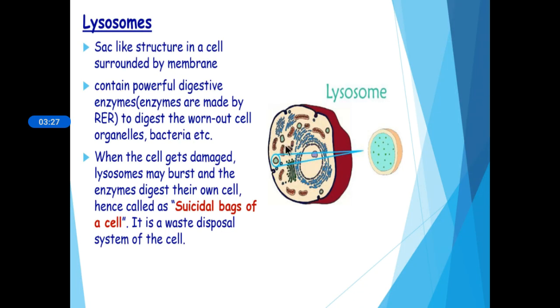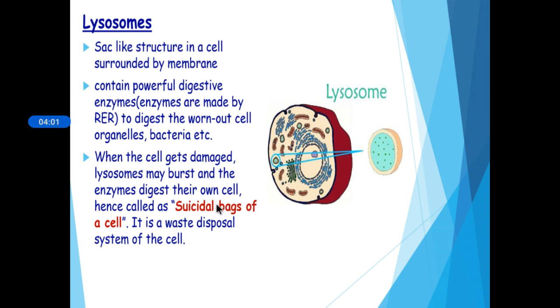The main function of this lysosome is clearing of waste. So they are known as the waste disposal system of a cell. It helps to keep the cell clean by digesting all the foreign materials or unwanted materials or waste. How is it helping to clear waste? The lysosome has digestive enzymes in them. Powerful digestive enzymes are there to clear the waste.